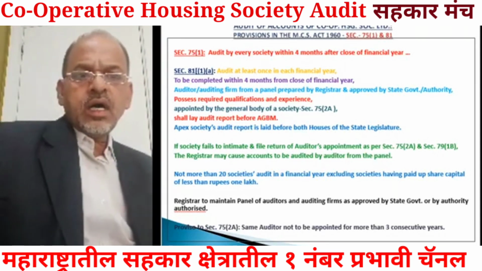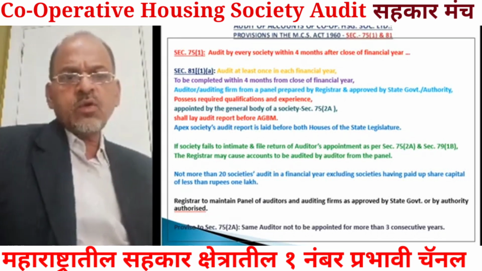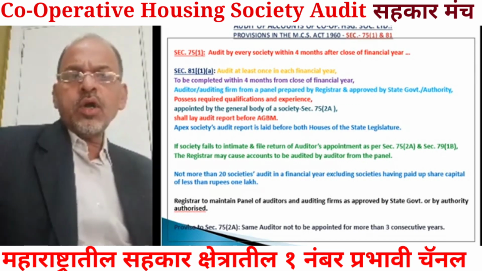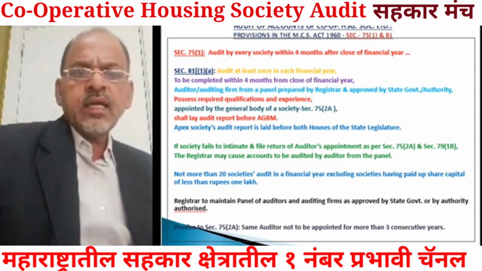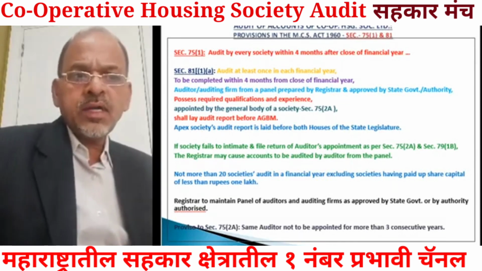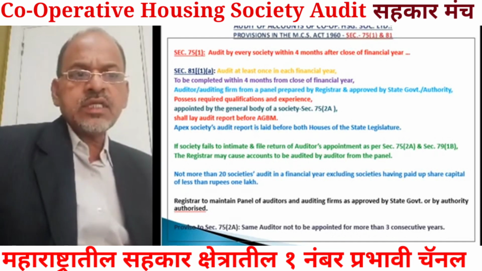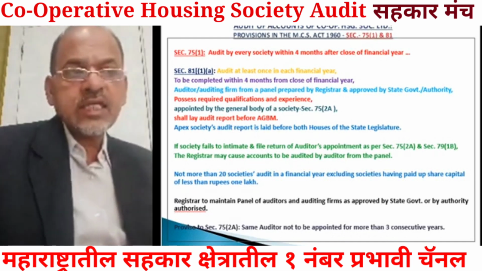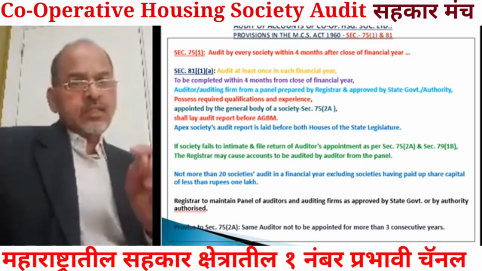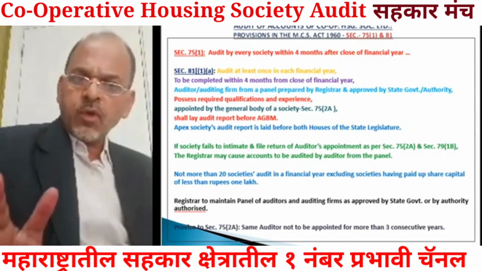Now here the society is required to intimate about auditor's appointment and filing of return of auditor's appointment as per section 75 2A and section 79 1B. Okay, means how the registrar will come to know that you have appointed an auditor?